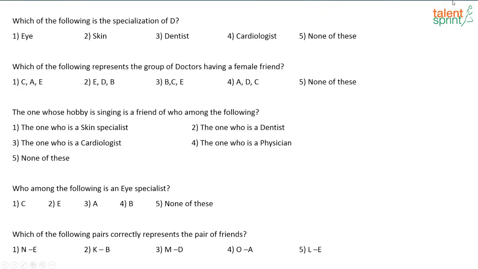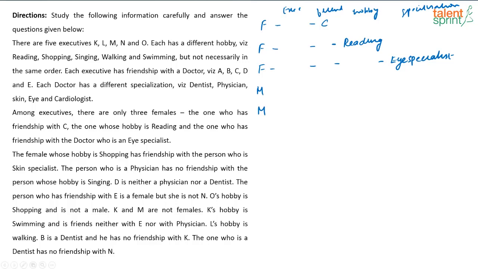Okay, so the first 3 are females. Out of these 3 females, one is friends with C, one likes reading, and one is friends with the eye specialist. Now, the female whose hobby is shopping has friendship with the doctor who is a skin specialist. So, these are the three females.